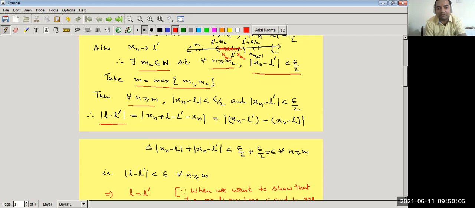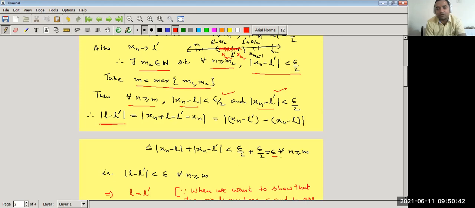So here we add xn and subtract xn, and then take mod of (xn minus L) minus (xn minus L dash). According to this xn minus L and xn minus L dash, we combine these terms, and then we get this is less than or equal to mod xn minus L plus mod xn minus L dash. And we know that mod xn minus L is less than epsilon by 2, so we put less than epsilon by 2. Mod xn minus L dash is also less than epsilon by 2, so we again put plus epsilon by 2. Epsilon by 2 plus epsilon by 2 is equal to epsilon.